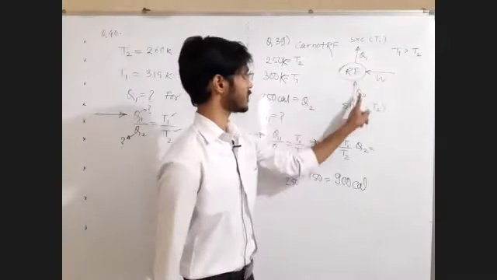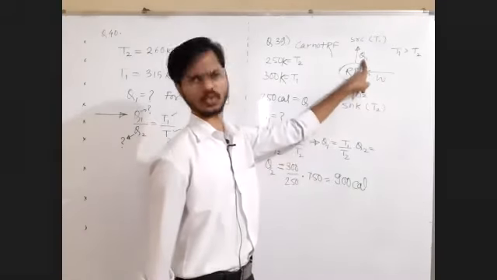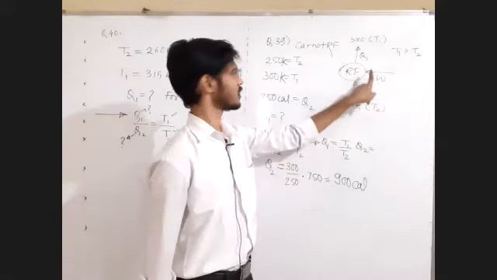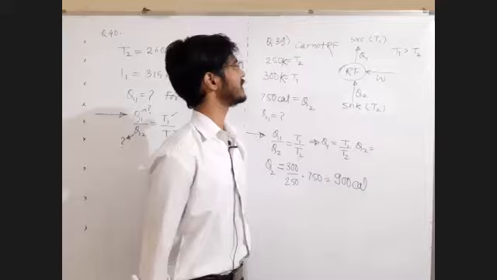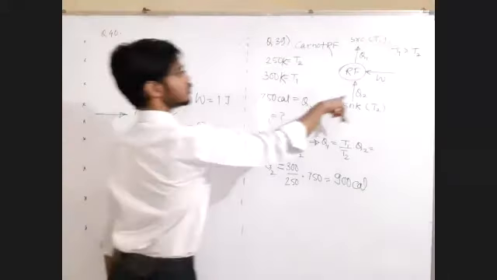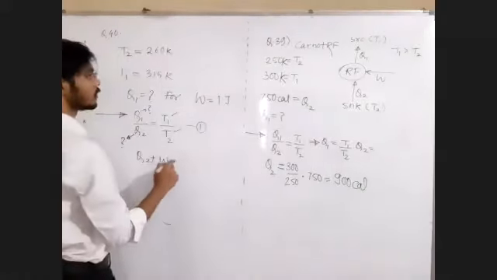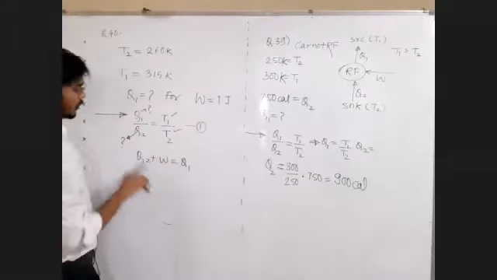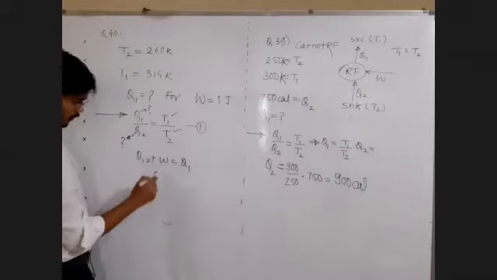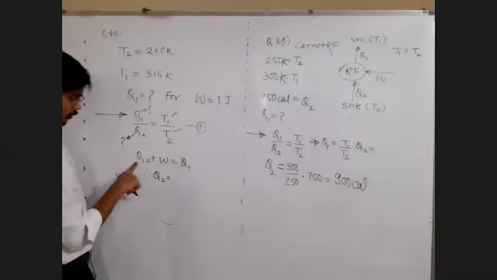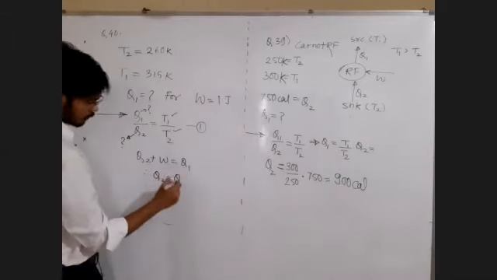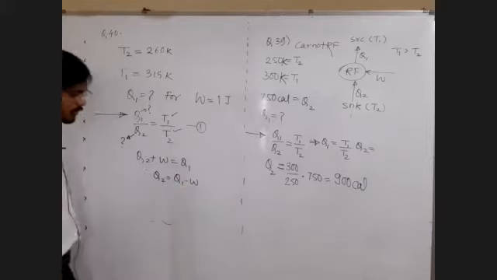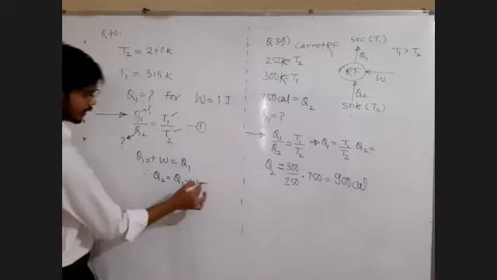Q2 plus W equals Q1. Thereby you can find out the replacement for Q2. Okay sir, what is the replacement for Q2? So it is Q1 minus W. All right, call that equation number 2.